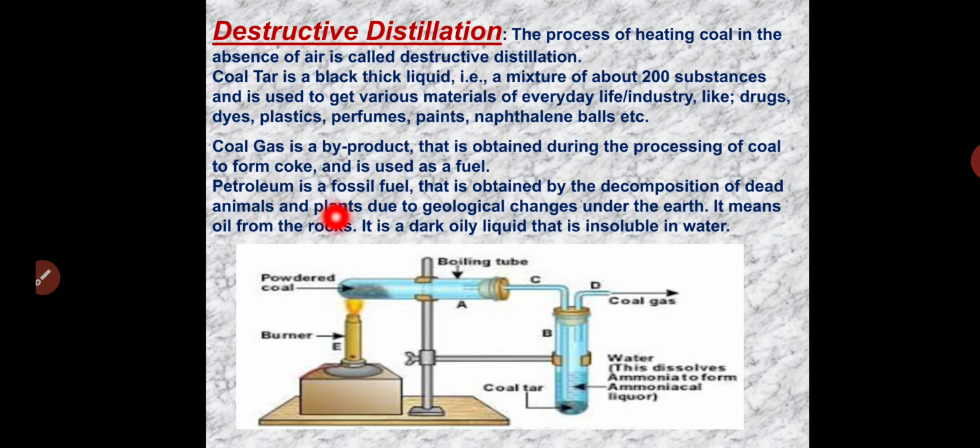Petroleum is a fossil fuel that is obtained by the decomposition of dead animals and plants due to geological changes under the earth. It is a dark oily liquid that is insoluble in water. We get petroleum from fossil fuels. How do fossil fuels form? They are formed from dead decaying animals and plants. This is the diagram, and this is the laboratory process of how we prepare coal gas.